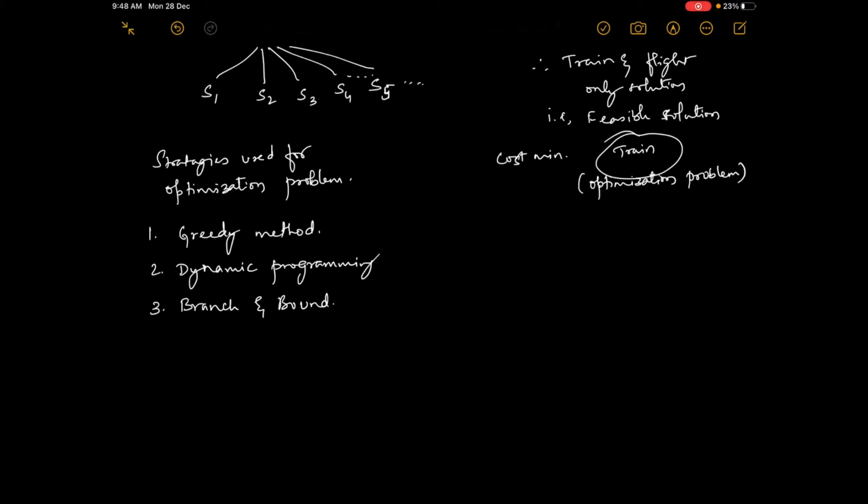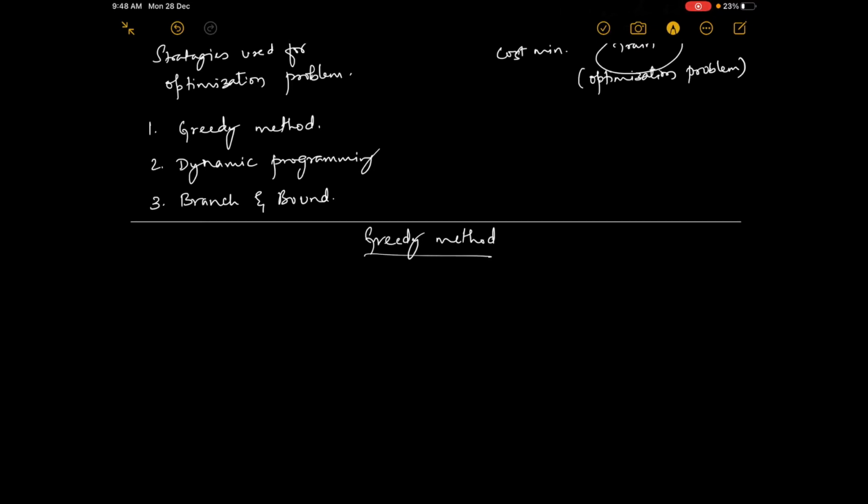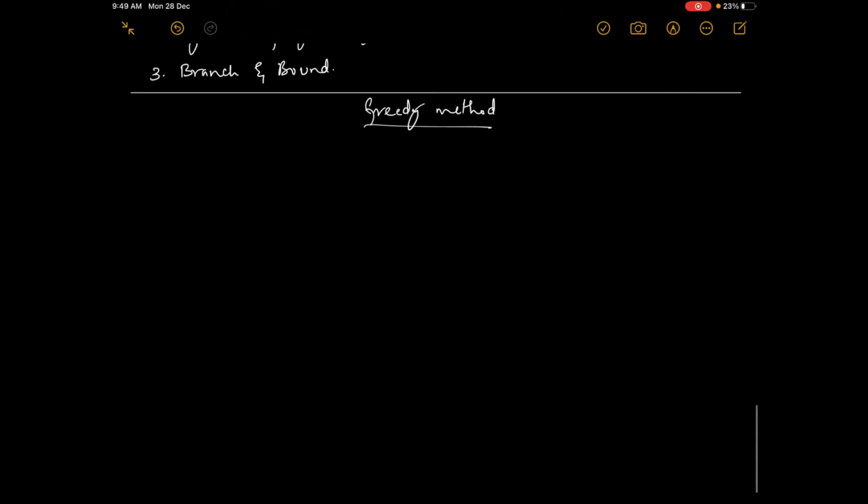Here in the greedy method, the problem must be solved in stages. You must know this. We will be solving two problems here.